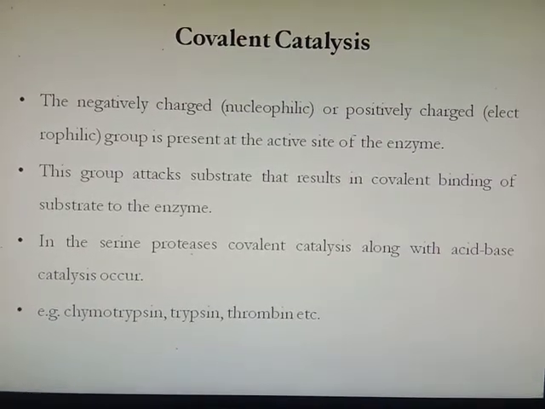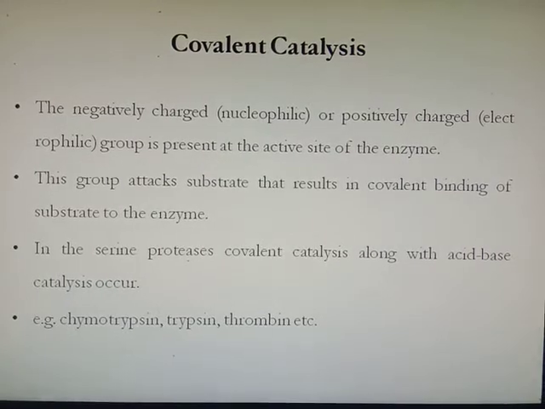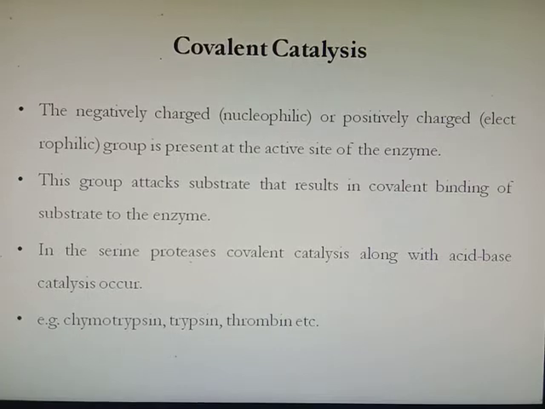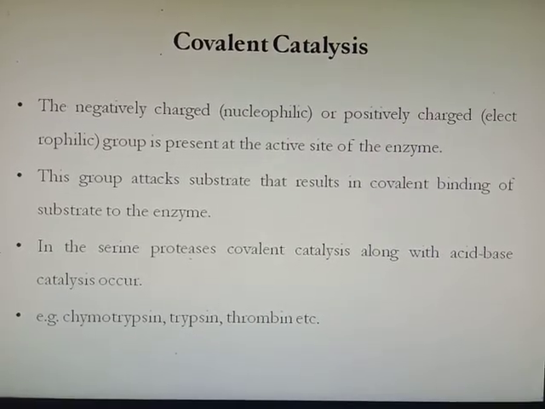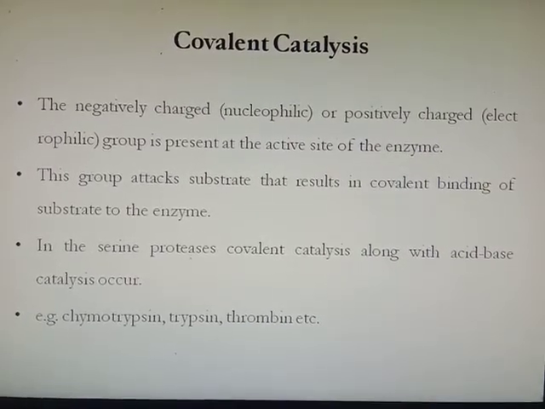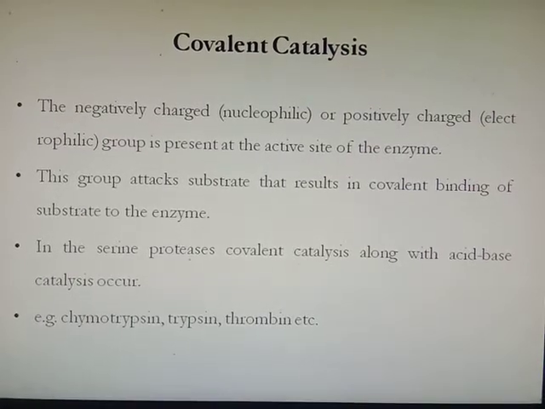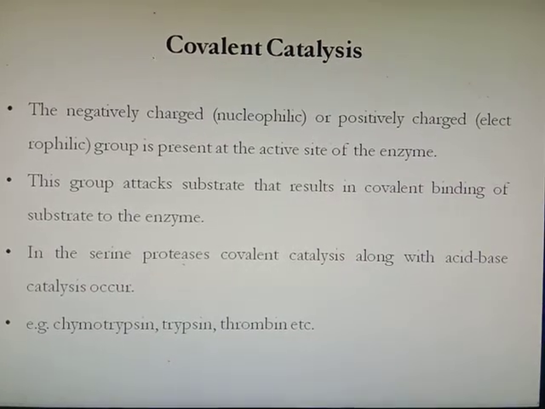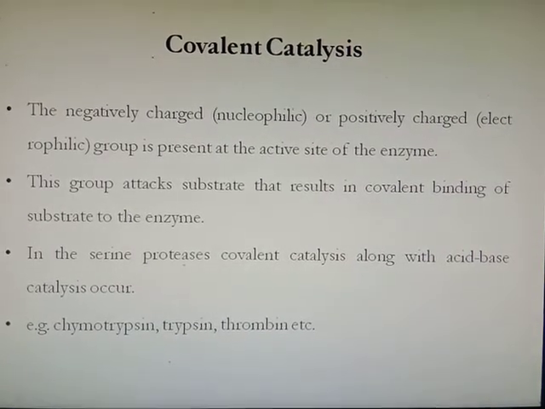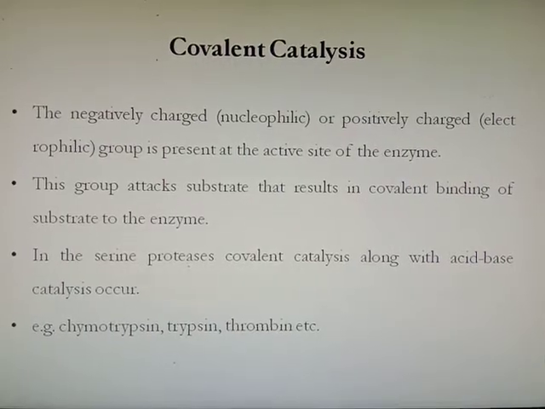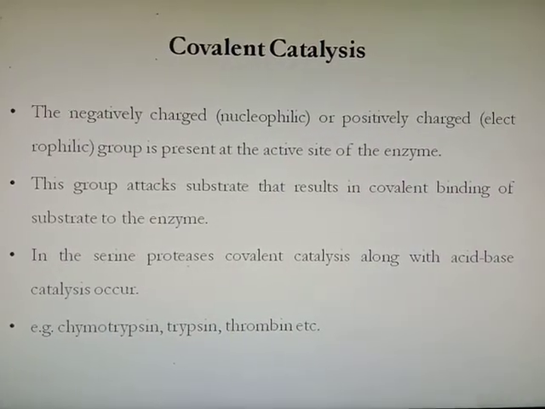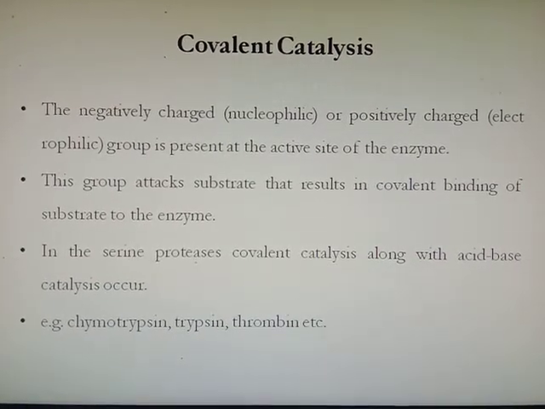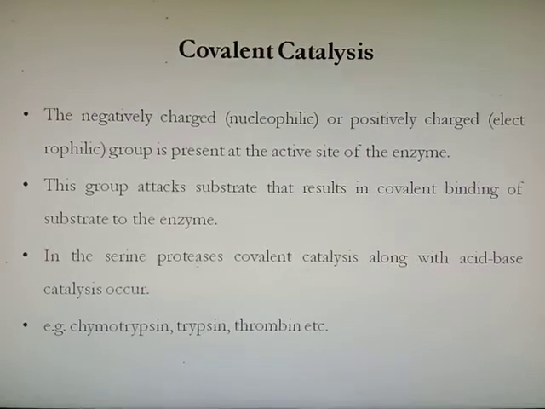The reactions responsible for the conversion of substrate into product work together. Previously we saw that the induced fit theory along with the substrate strain theory is required for the binding of substrate to the enzyme. Similarly, after binding, you again require acid-base catalysis along with covalent catalysis, as a single reaction is not sufficient to convert substrate into product. Chymotrypsin, trypsin and thrombin are enzymes that work on the basis of covalent catalysis.